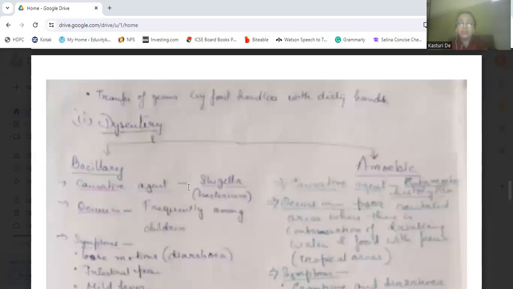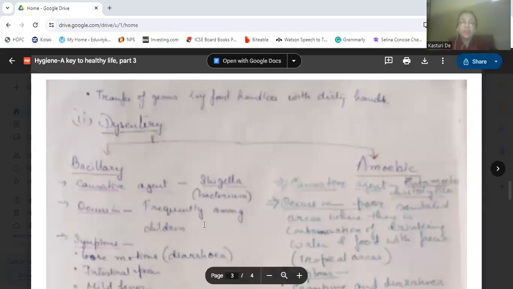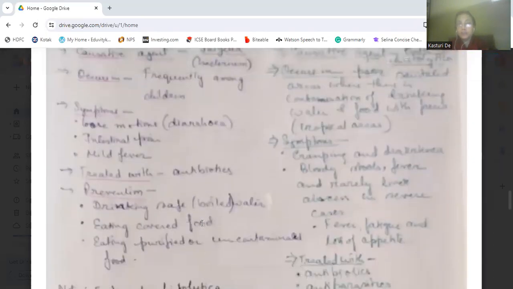In tropical areas, this happens. It can happen to any age group, okay, but where there is poor sanitation and there is contamination of drinking water and the food, especially with feces, that time this amoebic dysentery can occur. Then the symptoms of bacillary dysentery are loose motions, that is diarrhea, intestinal pain, and mild fever. Okay, that can be treated with antibiotics.